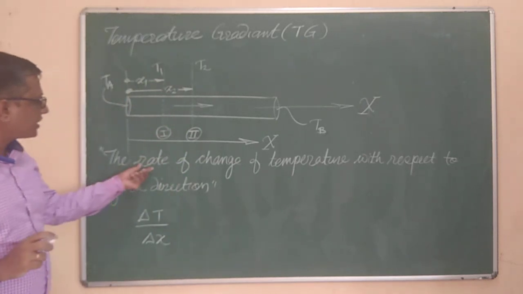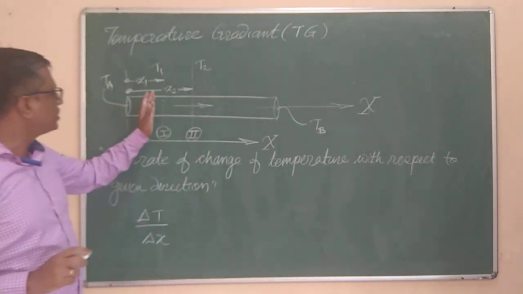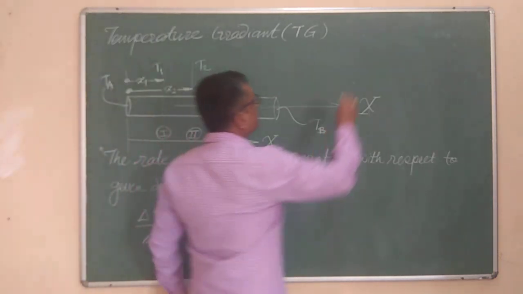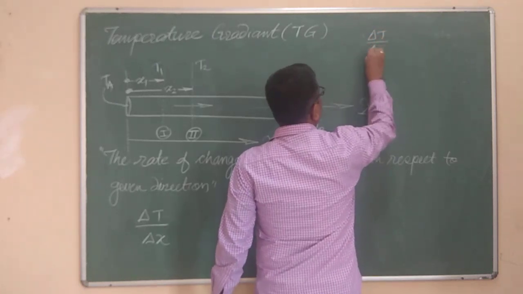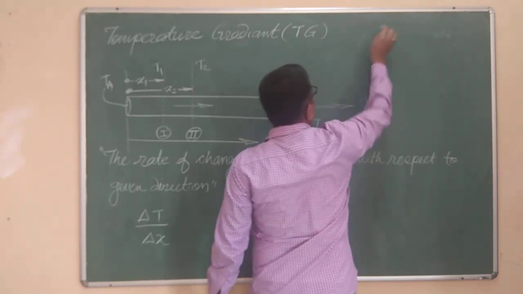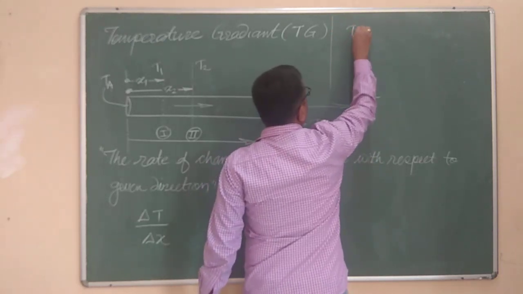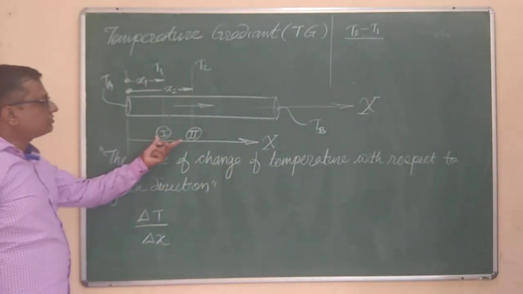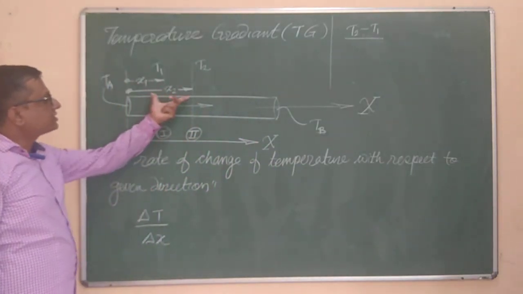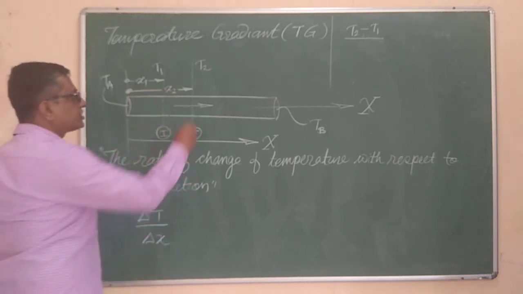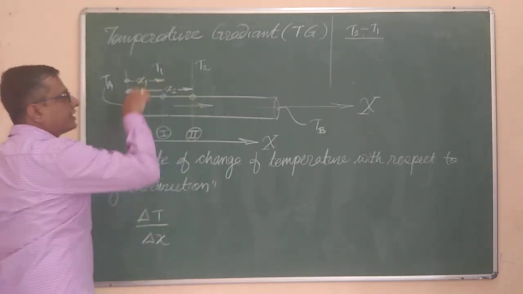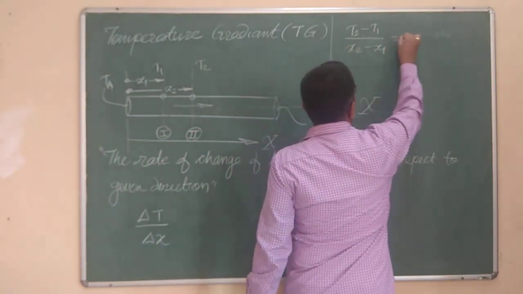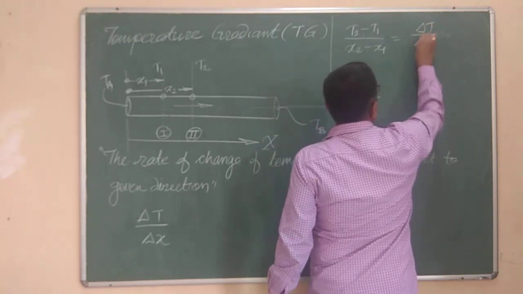In that case, the rate of change of temperature means the change in temperature. If we move from section 1 to section 2, the change in temperature will be delta T divided by delta x. I will write the finite change in temperature, that is T2 minus T1. And how much is the change in distance in the x direction? That is x2 minus x1, the x coordinate of section 2 minus the x coordinate of section 1. This I can write as delta T divided by delta x.